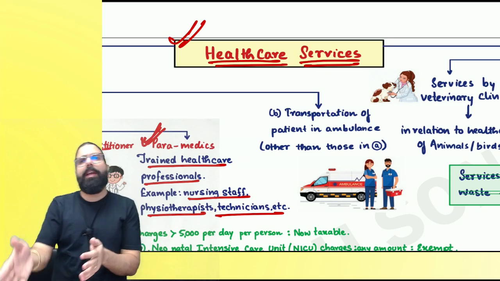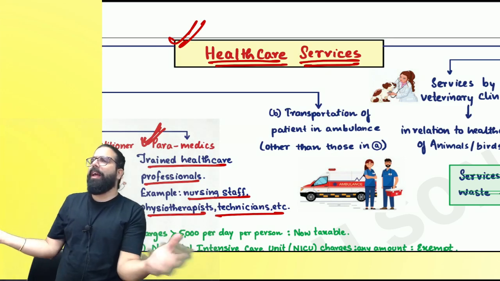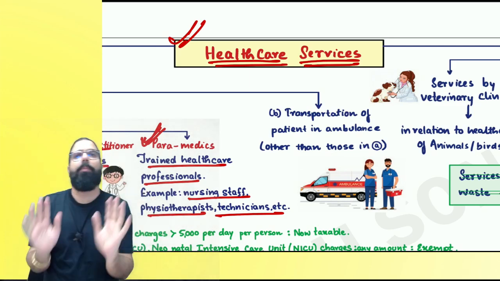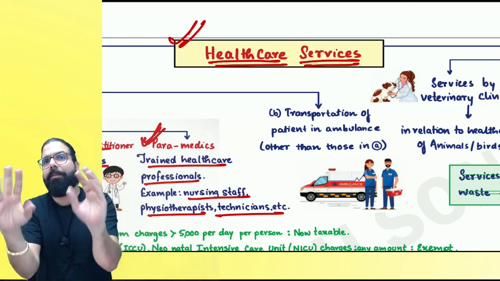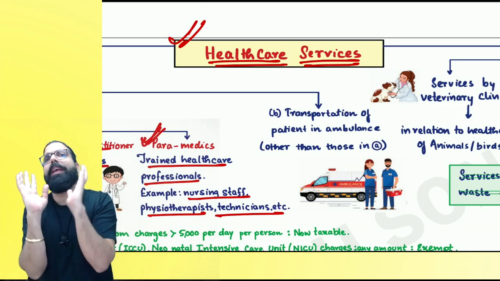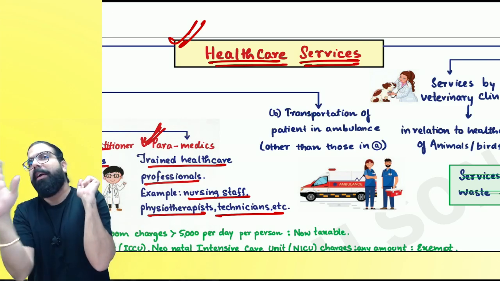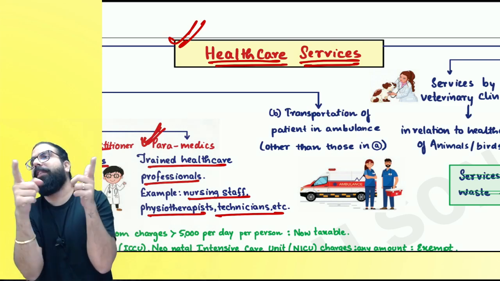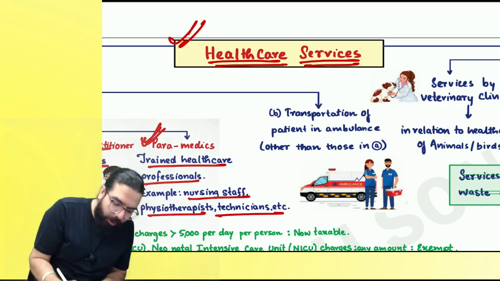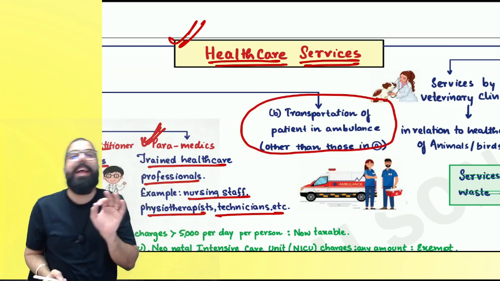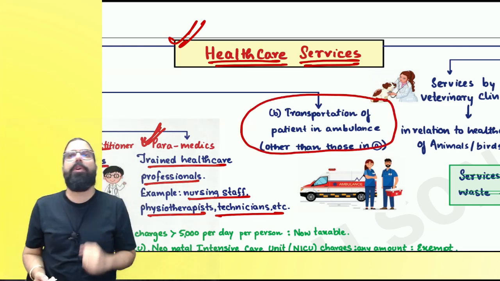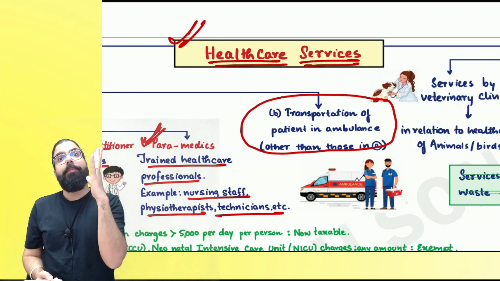Now, supposedly, COVID came, Venki went ahead and told, I have one van which is there in the home. I will transport people to the hospital and from the hospital back to their home. He is not a clinical establishment, and he is not providing healthcare services. He is not a clinical establishment or paramedic or authorized medical practitioner. Then also his services will be exempted. Over here, the transportation of a patient is exempted. Can I go ahead, everyone? Transportation of a patient is also exempted.